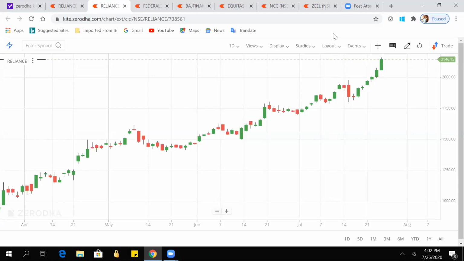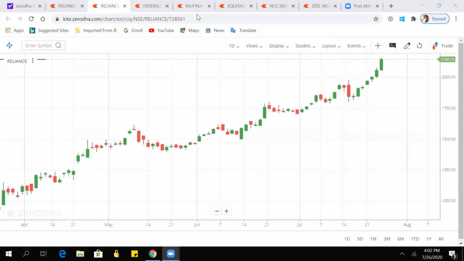I would add a point here. Suppose at a resistance you find that there will be a breakout, you should not take a short trade. Many people think that once it has reached resistance, they would like to take a short trade so that it will go to the support line again.